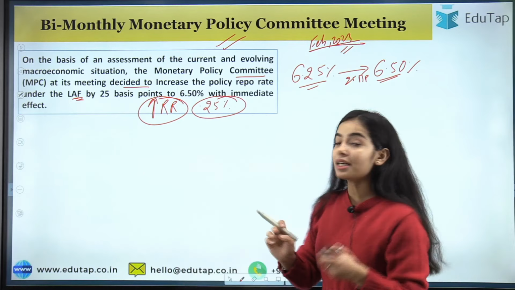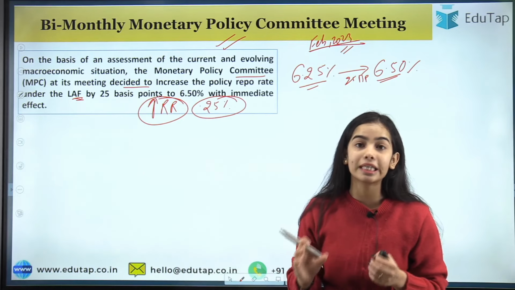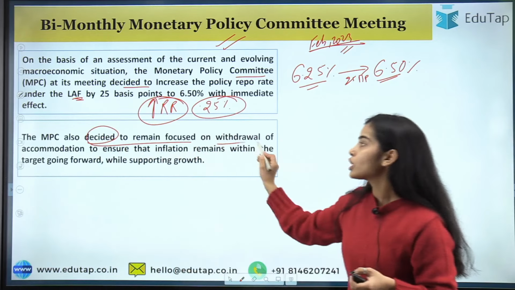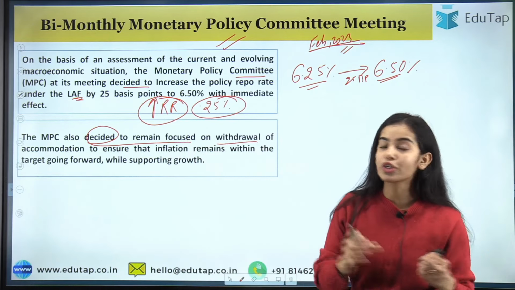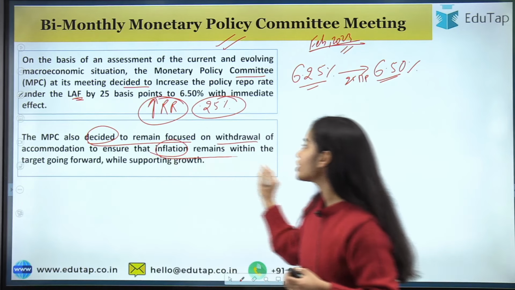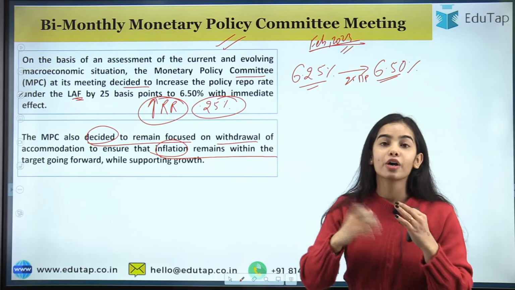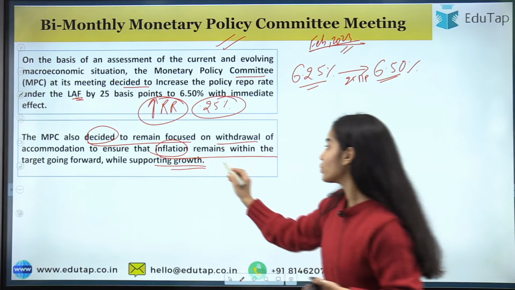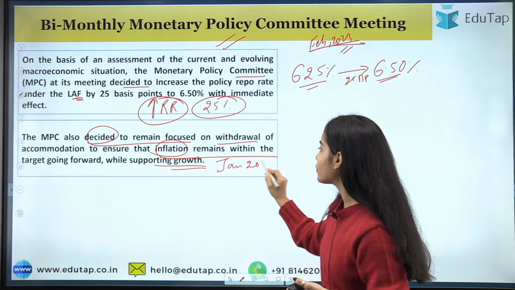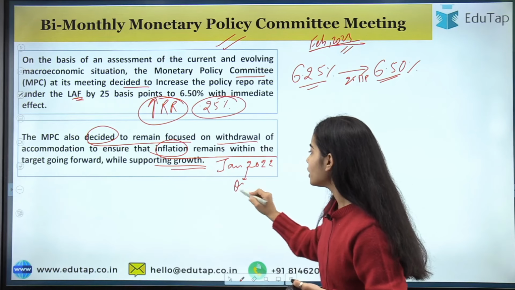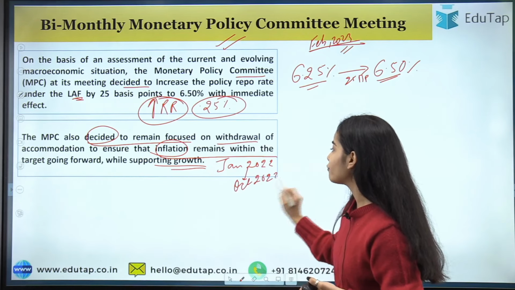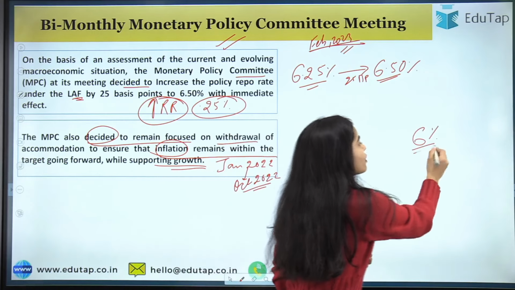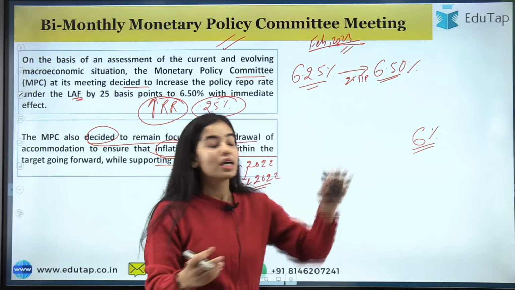Okay, and the other major decision that has been taken is the MPC also decided to remain focused on the withdrawal of accommodation to ensure that the inflation remains within the target going forward while supporting growth. As you know, since January 2022 to October 2022, the inflation was above the 6% mark. The retail inflation was continuously above the 6% mark.